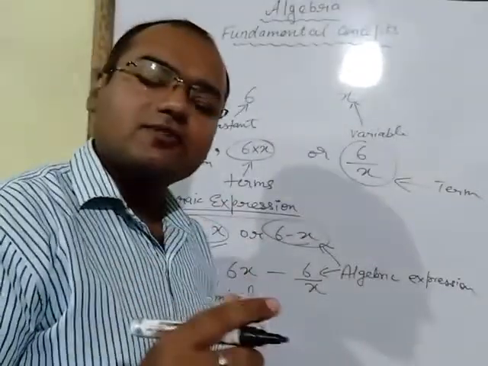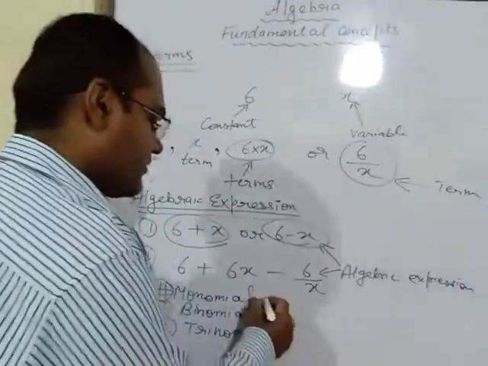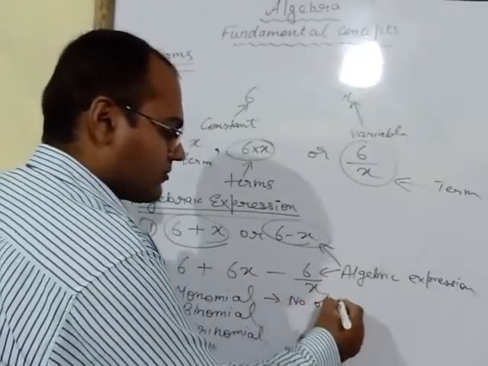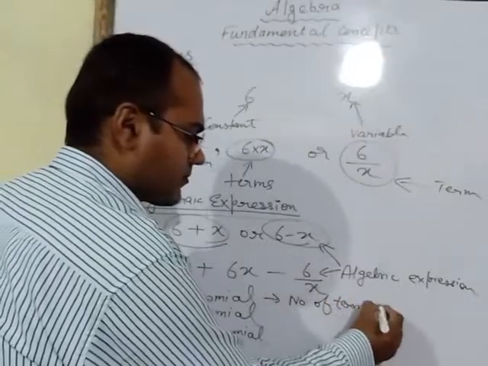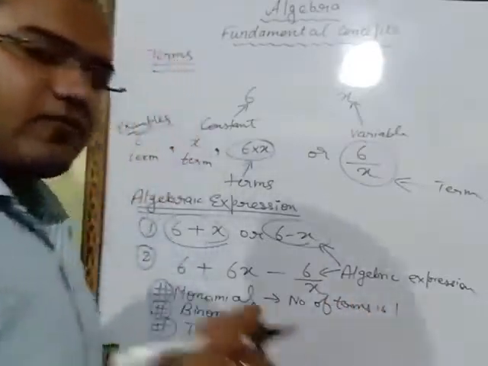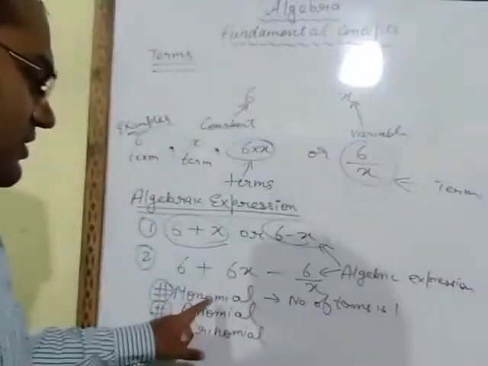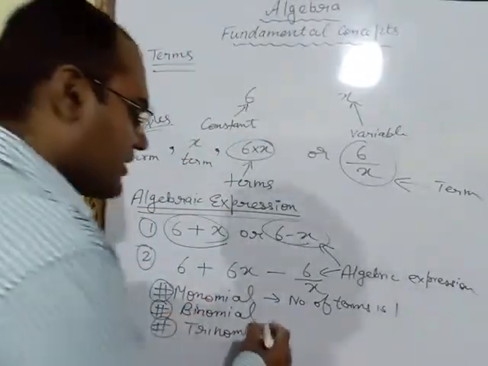If the number of terms is 1 only, then that expression is known as monomial. If an algebraic expression has only 1 term, then it is known as monomial.